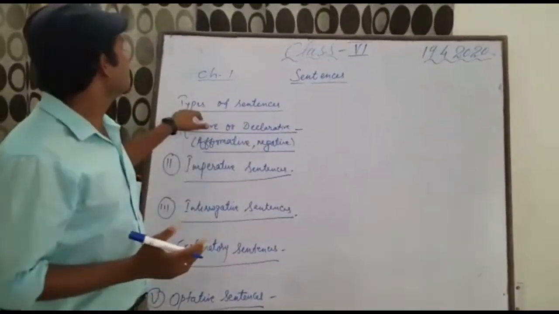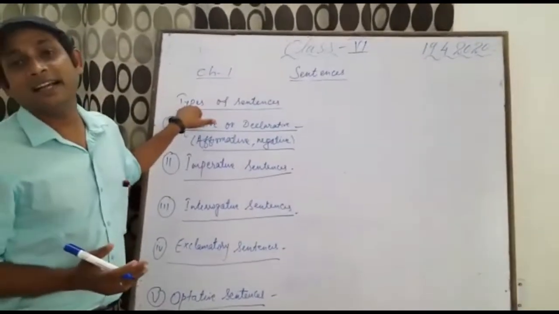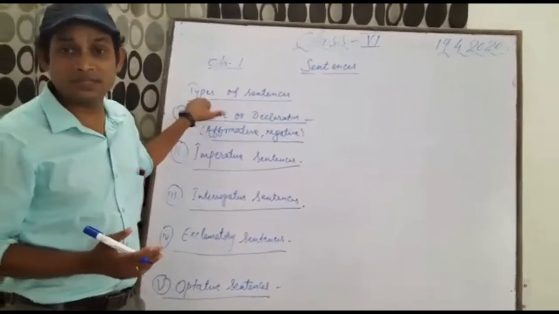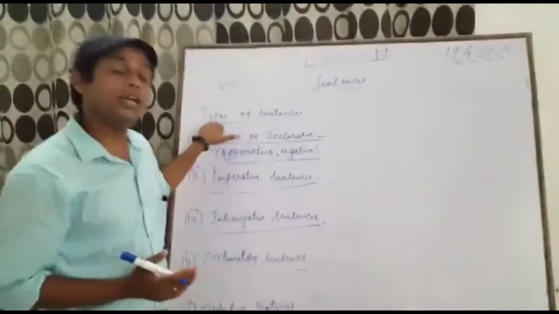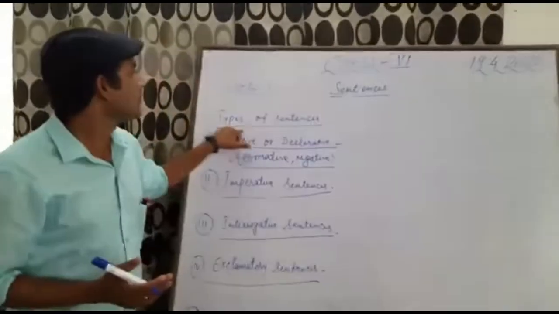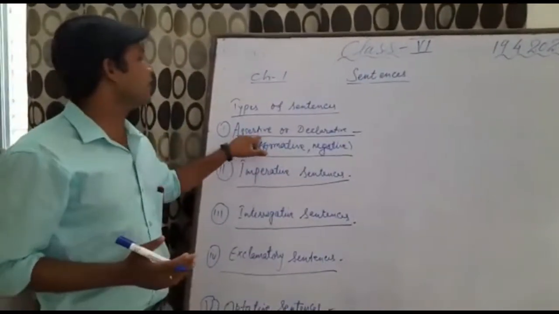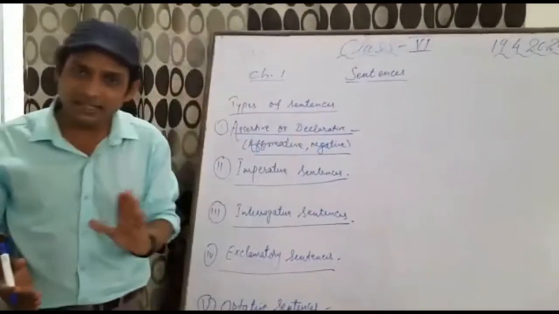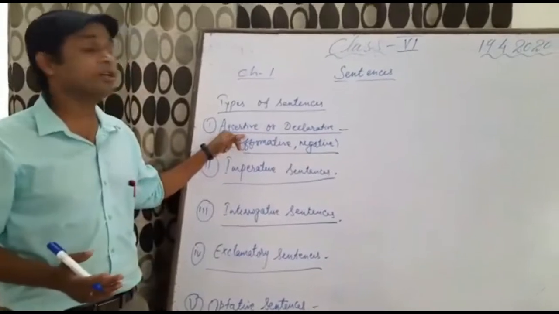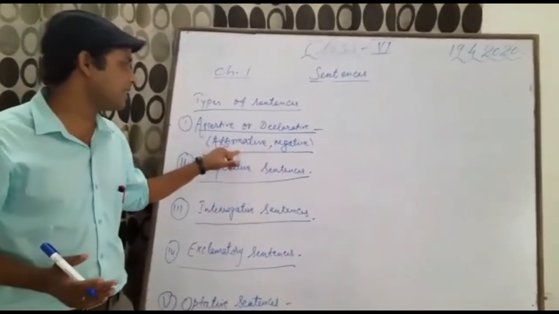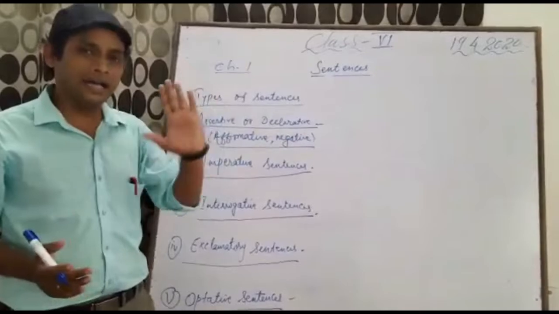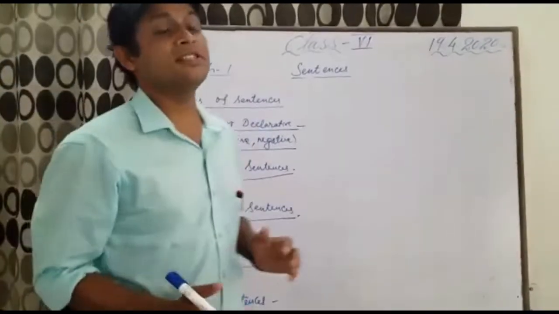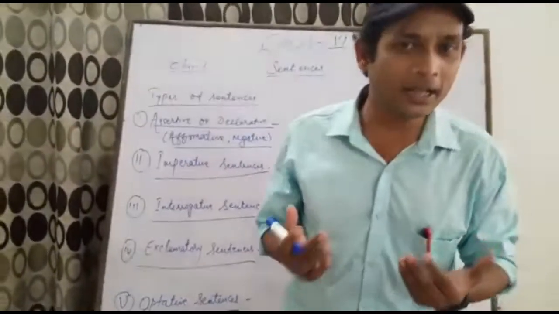Now the most important thing in sentences is to understand the types of sentences. What are the types of sentences and how they are formed, how they are made. Types of sentences. First one is assertive, or it is also called declarative. Assertive or declarative sentences. And in this one also there are two subtypes. First one is affirmative and next one is negative. I'll tell you each and everything one by one. First one is assertive or declarative sentence. You must be wondering what are assertive or declarative sentences.